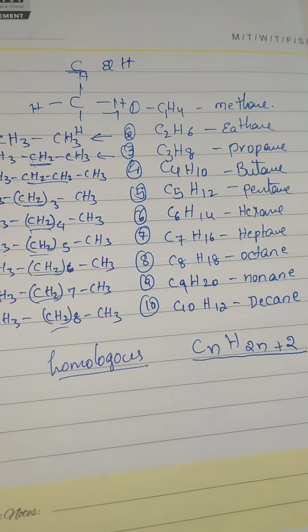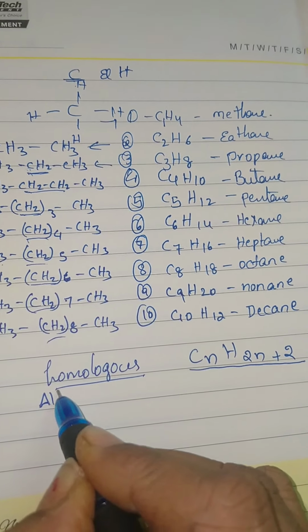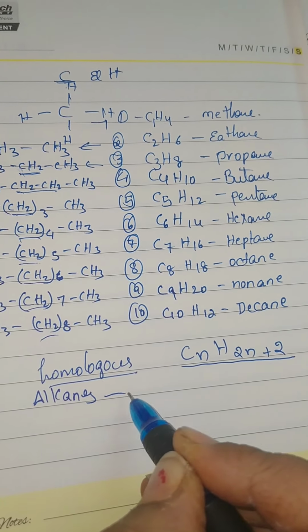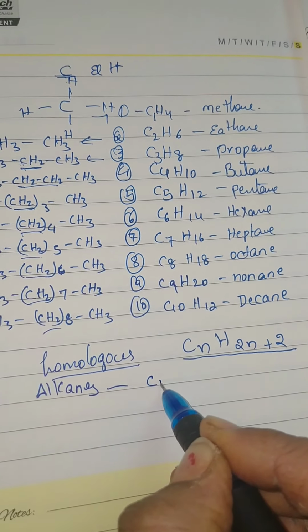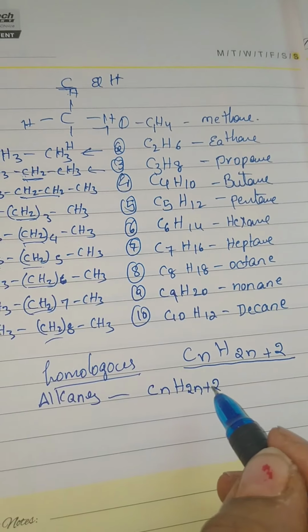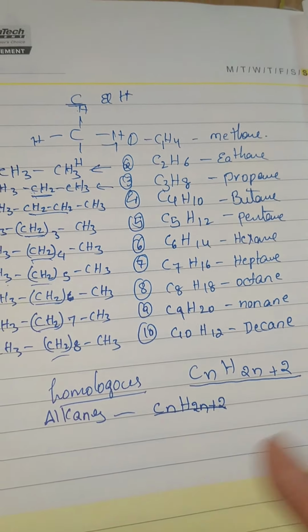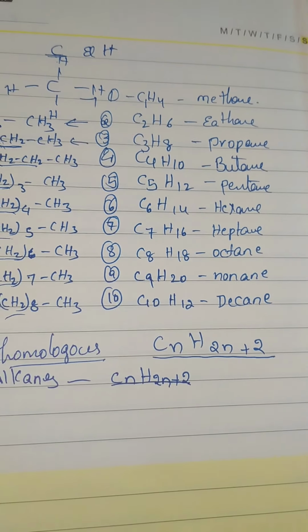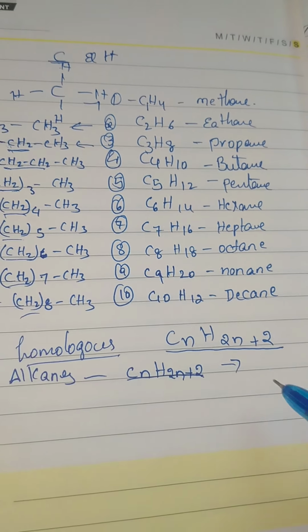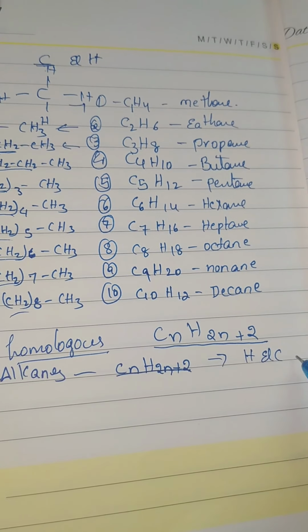This is the formula for alkanes in nomenclature. This formula is suitable when the hydrogen and carbon ratio is stable.